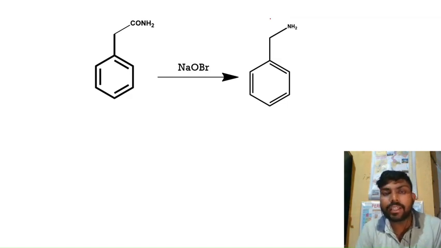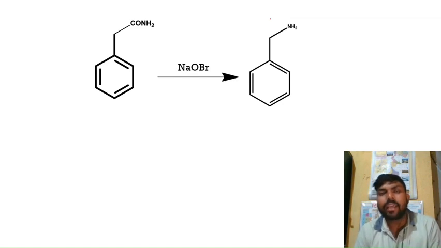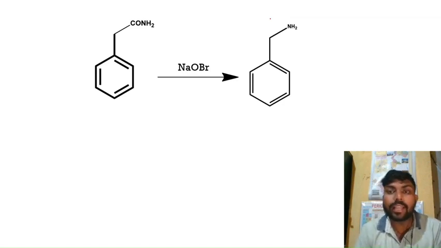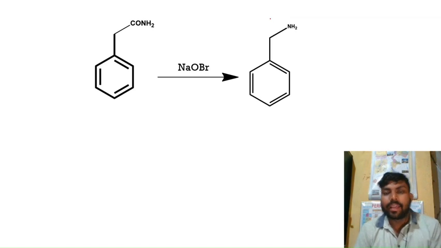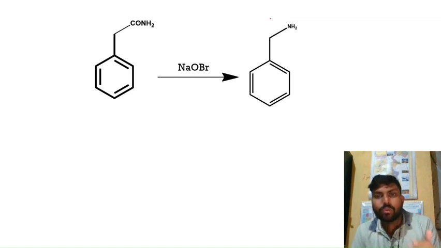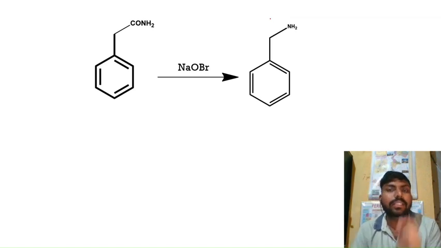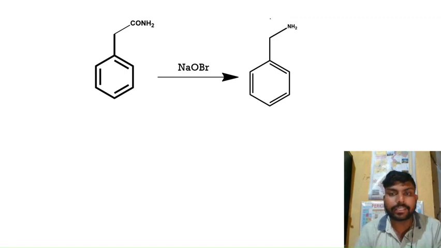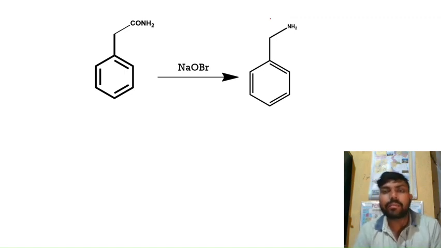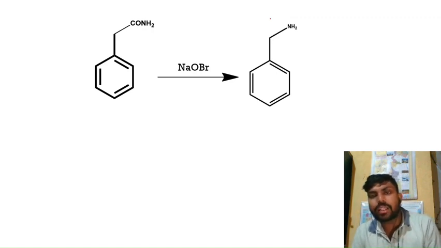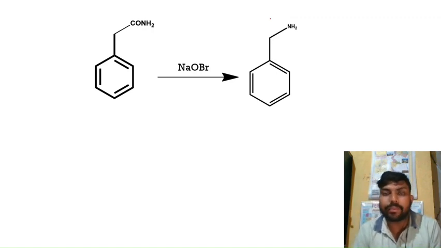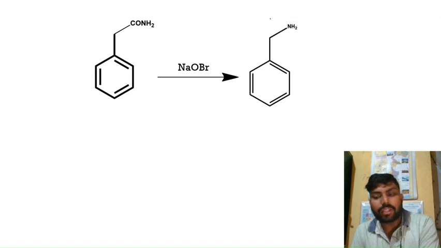Why is it called degradation? Because you can easily understand from the substrate that when you get the product, there is one less carbon atom, and that is why this reaction is called the Hoffman degradation reaction. To reduce the carbon chain, this reaction is very important, and for formation of the primary amine it is also very important, because it will not produce secondary and tertiary amines.